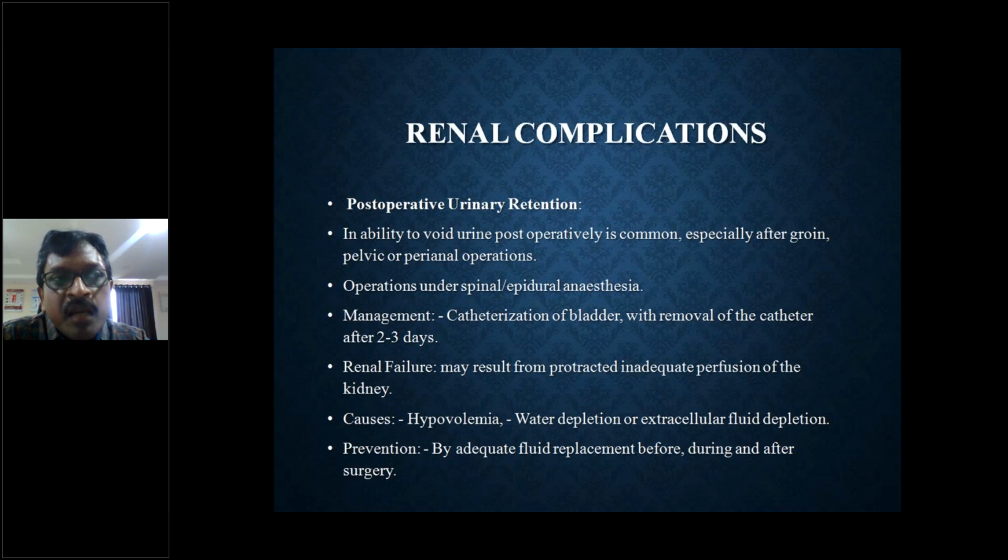Hypertension and renal problems, they are very hazardous. We can see that in our hospital also the nephrology department is holding many dialysis machines, and all the people with hypertension have hypertensive nephropathy, and once end-stage renal failure comes, they have to be put on maintenance hemodialysis. So these patients are obviously at risk and they have to go for renal transplantation at one point of their life. So the causes are hypovolemia, water depletion or extracellular fluid depletion. Prevention is by adequate fluid replacement before, during and after the surgery.